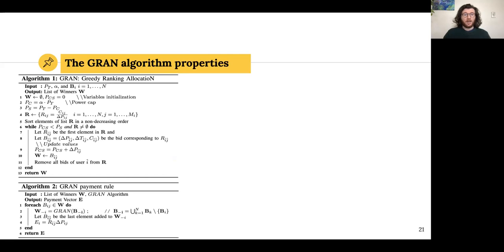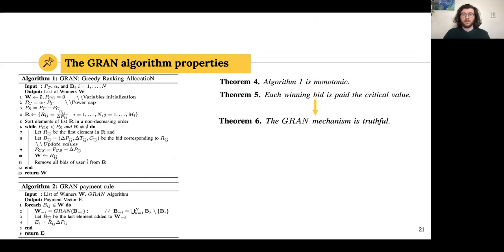Payment rule, as I said before, we still need to prove those properties that we proved for the optimal solutions, such as truthfulness. The truthfulness in this case is proven slightly differently.